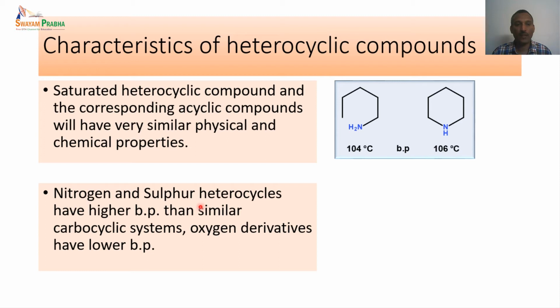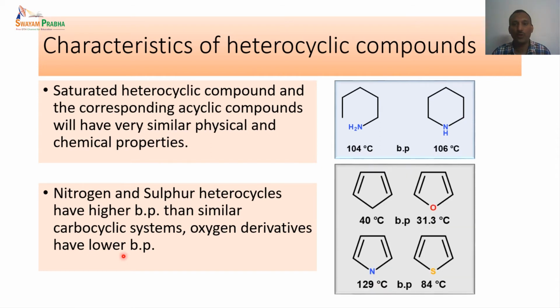In the case of nitrogen and sulfur heterocyclics, they have a higher boiling point than similar carbocyclic systems, and in the case of oxygen derivatives, they have a lower boiling point. So these are different characteristics you have to know. This is a cyclopentadiene system, which is a carbocyclic system.